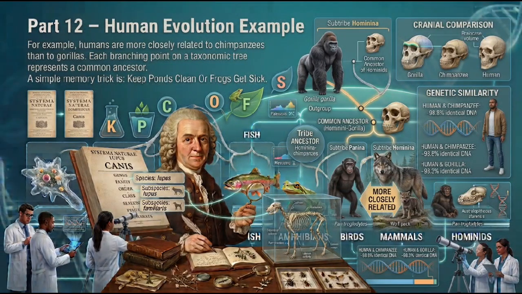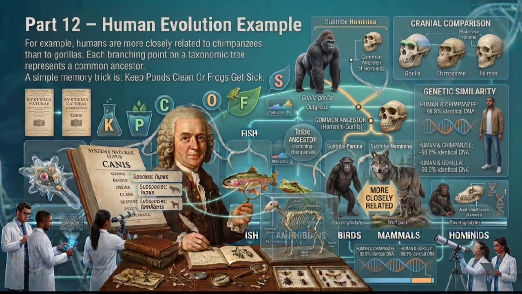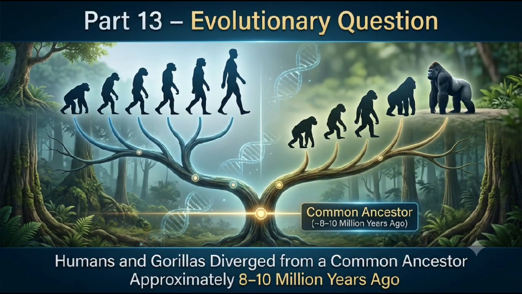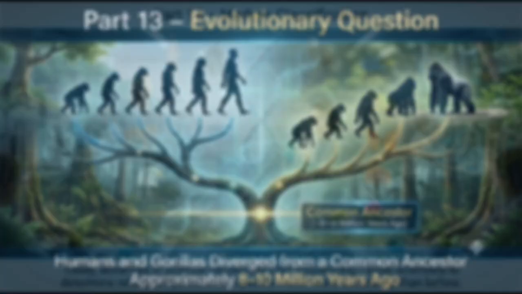Part 12. Human evolution example. For example, humans are more closely related to chimpanzees than to gorillas. Each branching point on a taxonomic tree represents a common ancestor. Part 13. Evolutionary question. From an evolutionary perspective, how long ago did humans and gorillas diverge from their common ancestor?